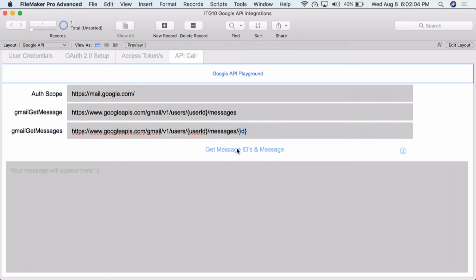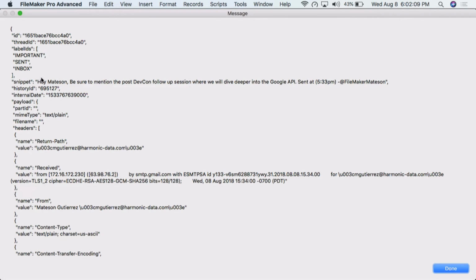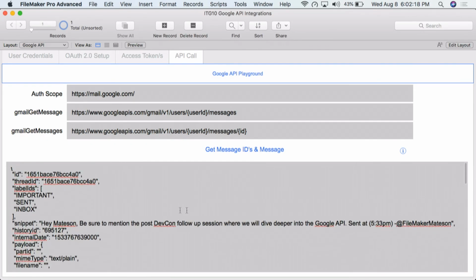So let's push it. And there we go. I've got it both here in the dialog. "Hey, Madison, be sure to mention the post-DevCon follow-up session. We'll dive deeper into the Google API," sent at 5:33 p.m. And then we've got it down here in a global field where we can reference it also.